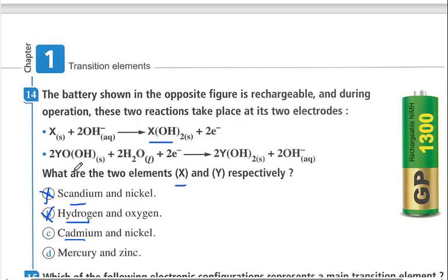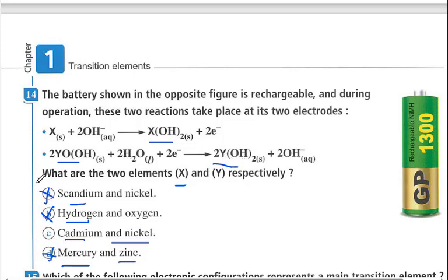Nickel, the oxidation state of nickel can be 3 and can be 2. Yes, it can be the correct answer. Mercury can be oxidized from elemental state 0 to positive 2 in its hydroxide. Zinc, its only oxidation state is positive 2, as we have taken, so it cannot be oxidized nor reduced from one oxidation state positive to another positive oxidation state. Okay, so it is not correct.